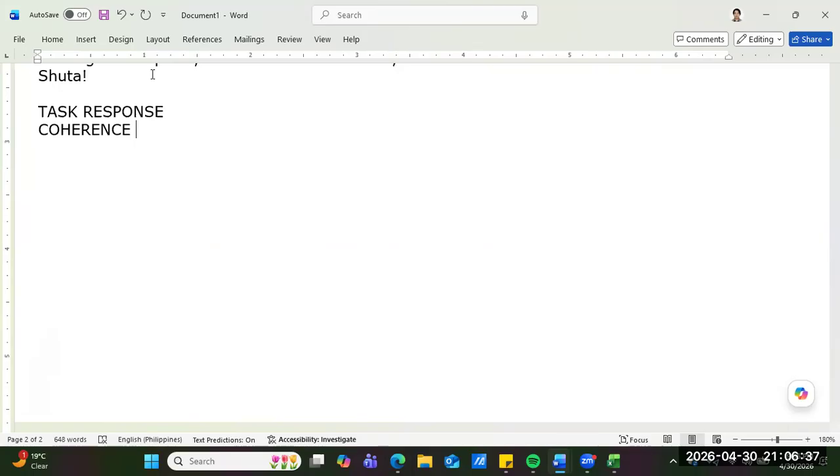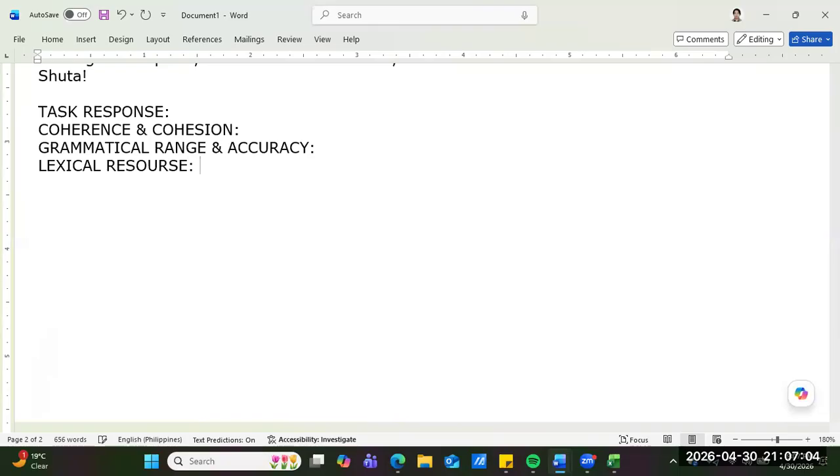But the power of ChatGPT is really in language, which is grammatical range and accuracy and vocabulary, guys, lexical resource. That's the 9. ChatGPT is really very good in writing, powerful there. So it doesn't matter, sir, even if ChatGPT did not cover the negatives, because the other criteria make up for it, right, guys?